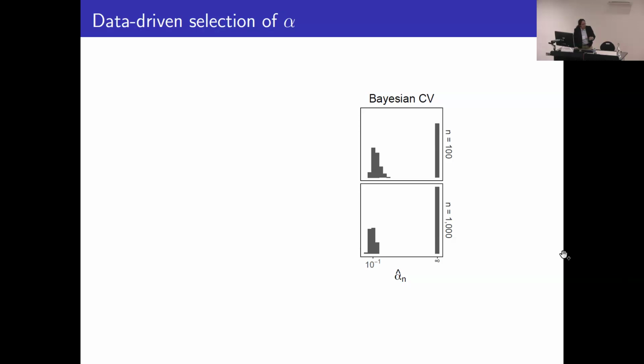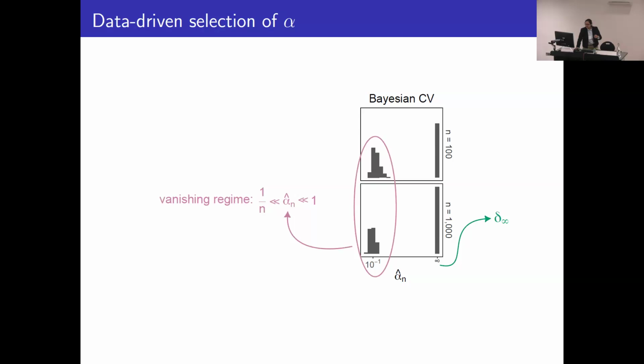And so we observe a couple of things. First, we observed this point mass where approximately half of the time, the selected alpha value is essentially alpha equals infinity. And then the remaining non-degenerate values belong to this vanishing regime. We can show numerically that the values that I've circled here are decaying to 0, but they're decaying slower than 1 over n.